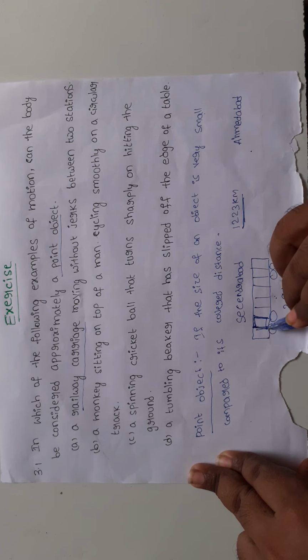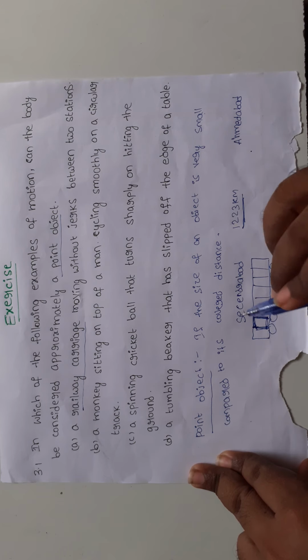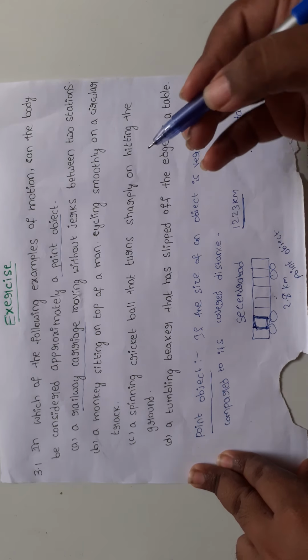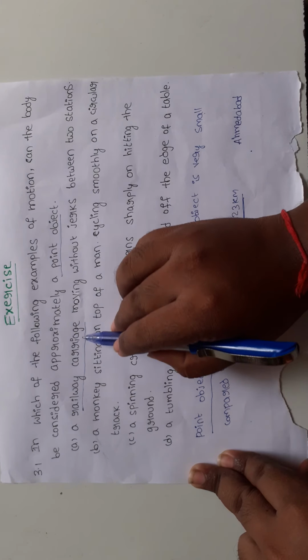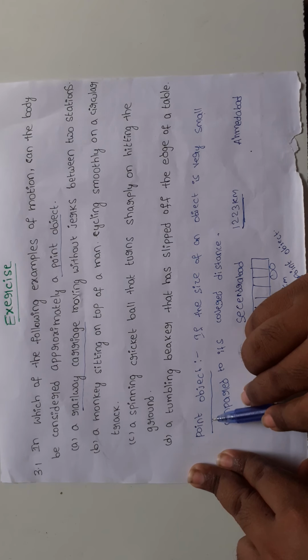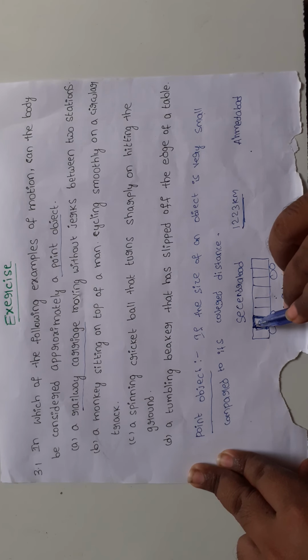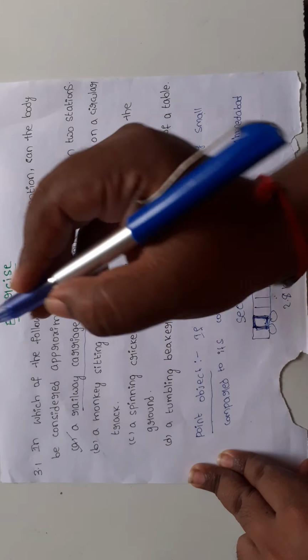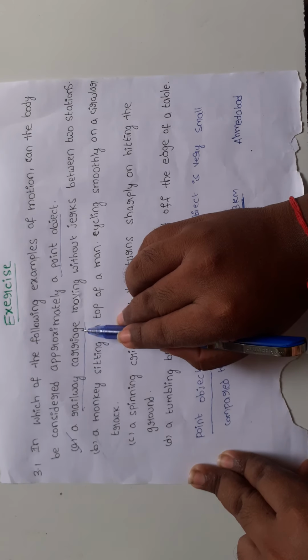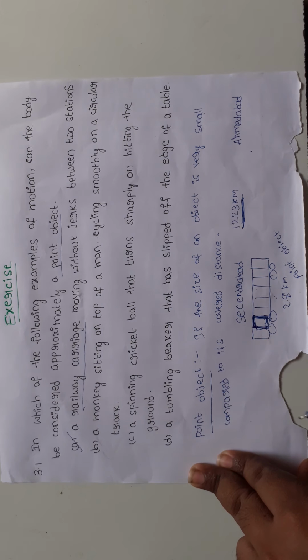In that situation, can the particular box be treated as a point object or not? This particular railway carriage can be treated as a point object because the size of the object is small compared to its travel distance. So railway carriage is a point object.